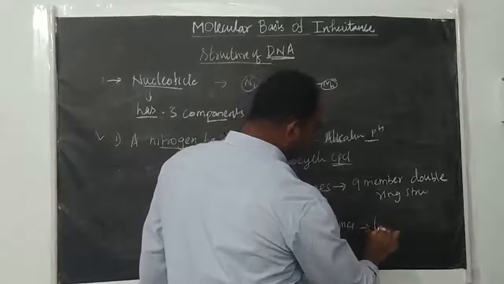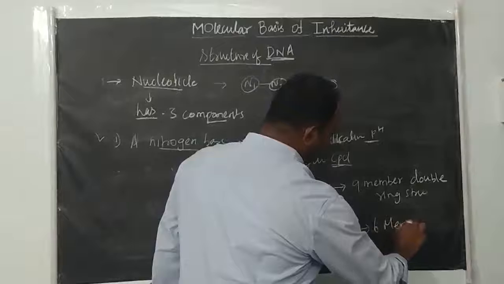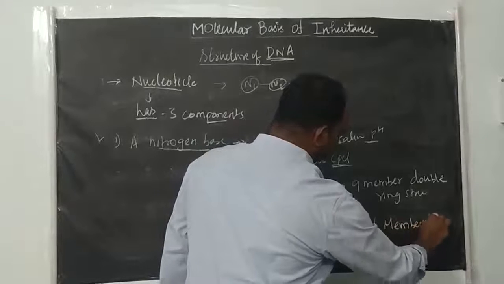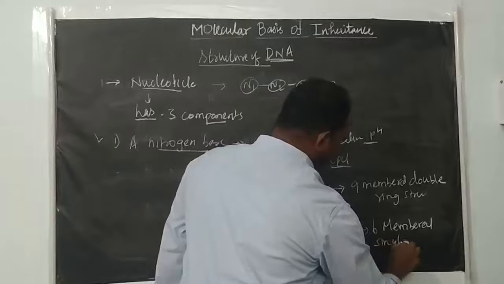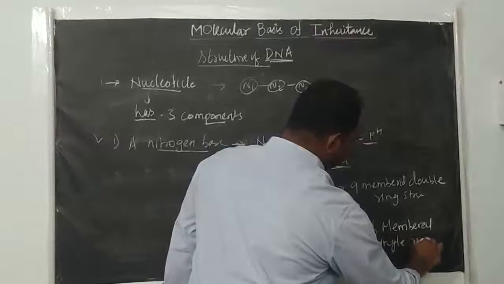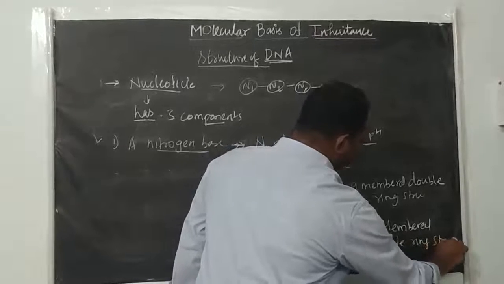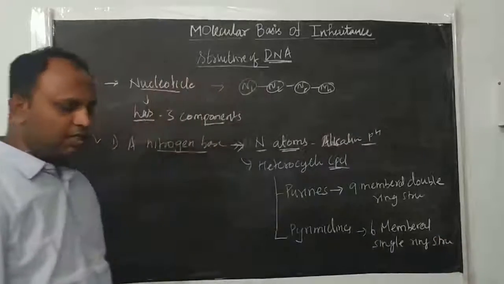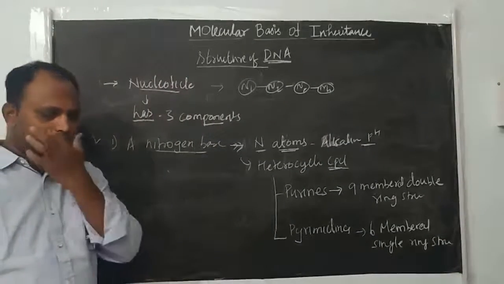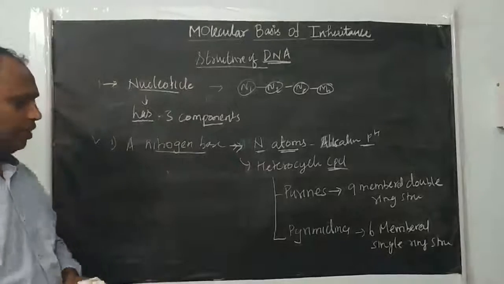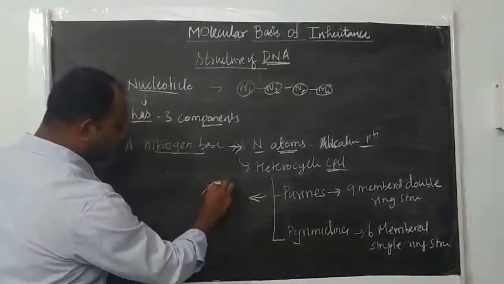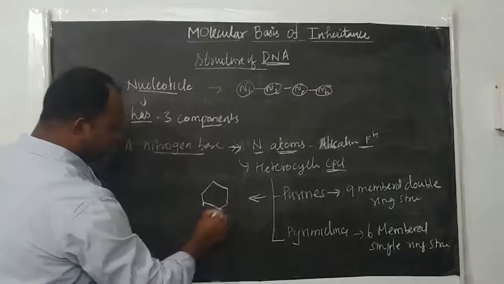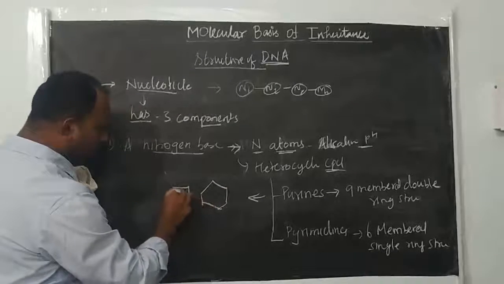But pyrimidines are a 6-member single ring structure with nitrogen. Here 2 rings will be there, and here only 1 ring. How do the 2 rings look? One 6-member ring, a benzene ring, and one 5-member ring.